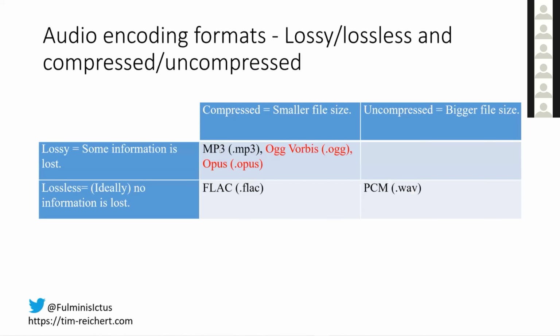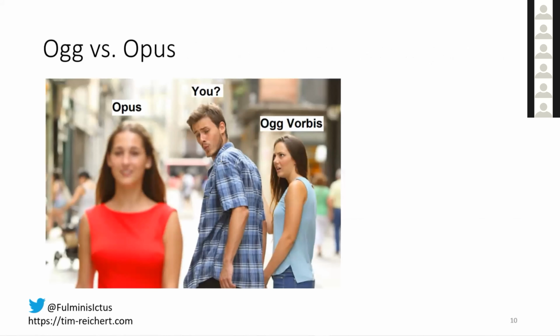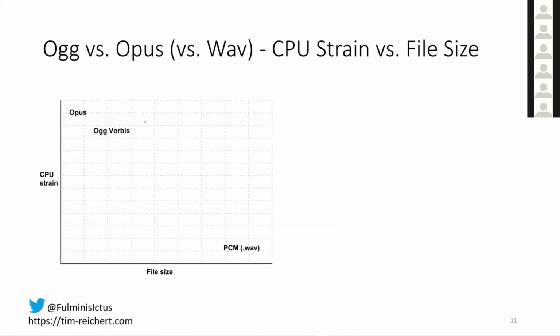All right. Many of you likely know of OGG files. They don't take up much space and support seamless looping. Why would you not want to use OGG files? Well, let me introduce you to Opus. Opus is essentially the successor of OGG. Opus files are smaller than OGG files and have better quality preservation at lower settings. Sounds like they're essentially better than OGG files, but the problem is CPU usage. Opus files are more CPU intensive than OGG files.